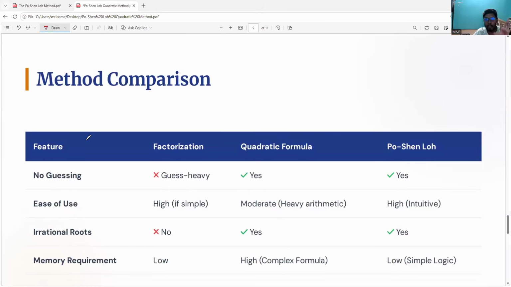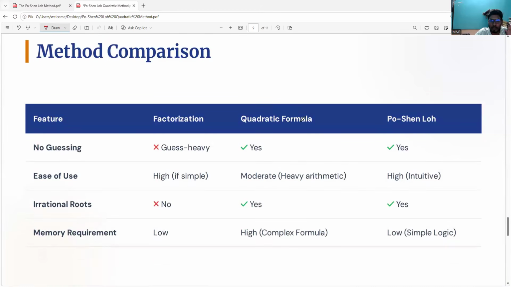So now I made a final comparison of all the things: how you can go with the factorization method, the quadratic formula, and the Po-Shen Loh method. What are the differences? You can sense it very easily. In normal factorization, we see A and C and check whether it is possible to find factors for splitting the middle term.